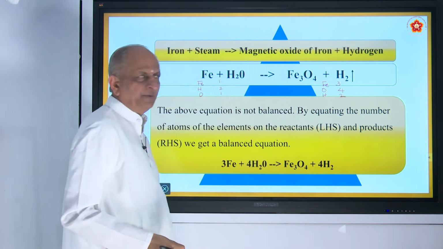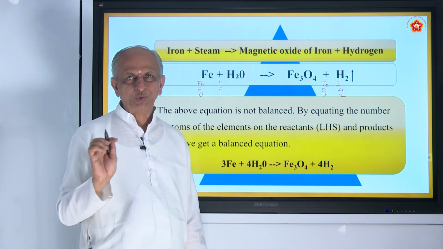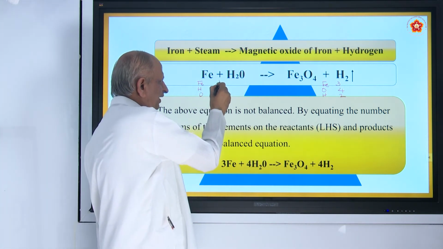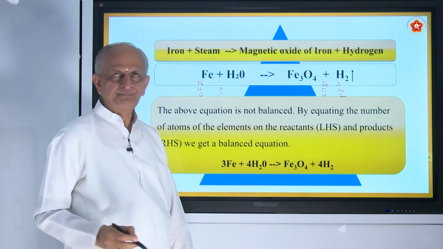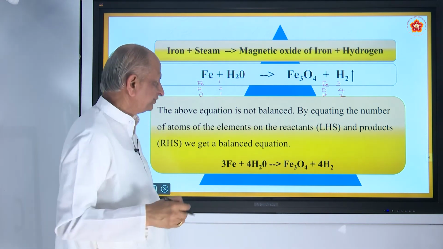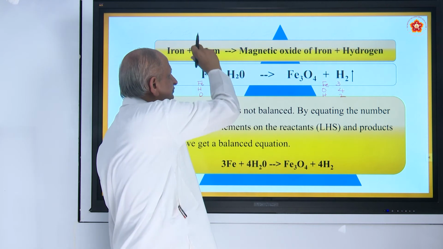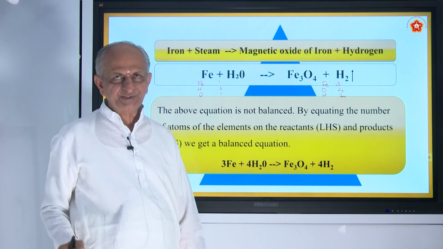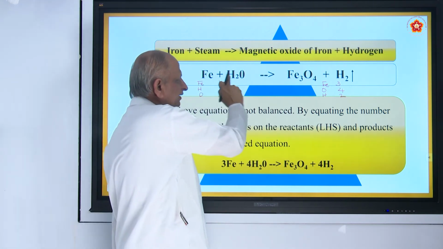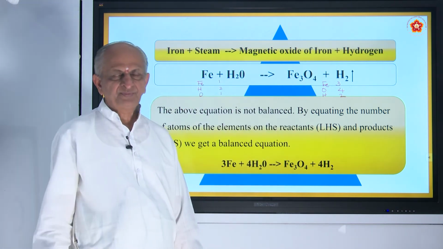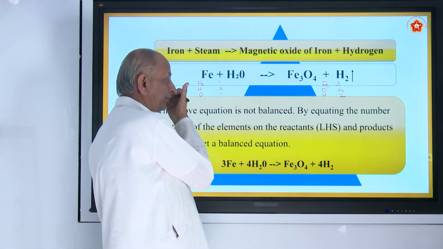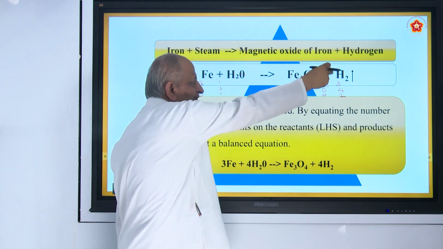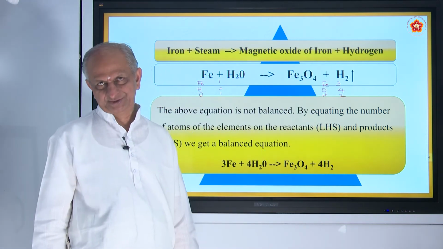See whether it is balanced now? No. Then how to do it? Now you have to do that. Let us try with iron first. Different steps can be there. First step is writing the equation. First you must know what are the reactants and what are the products. Second thing is you have to write the equation. Then you have to balance one by one. First you write all the elements and their symbols with the number of atoms.